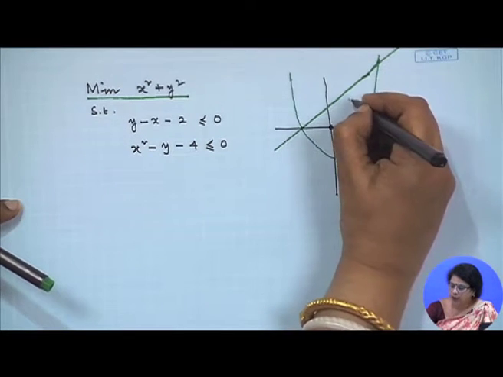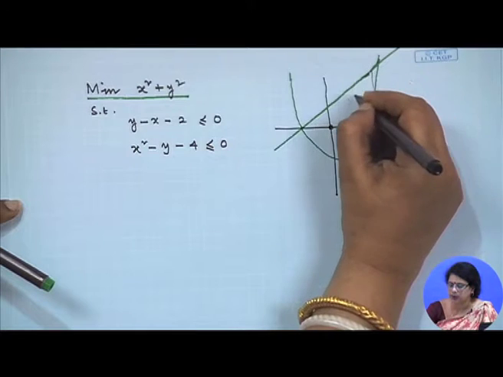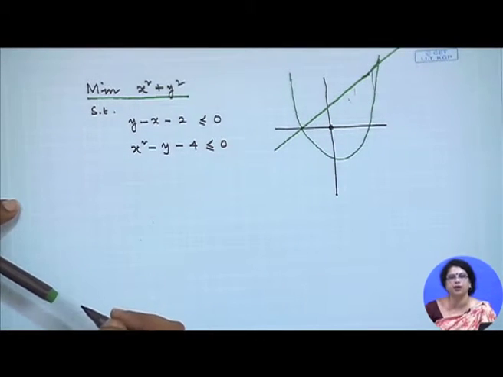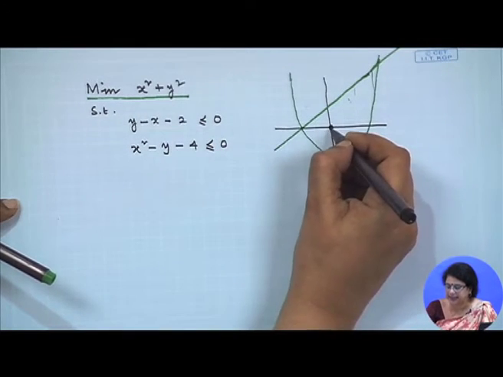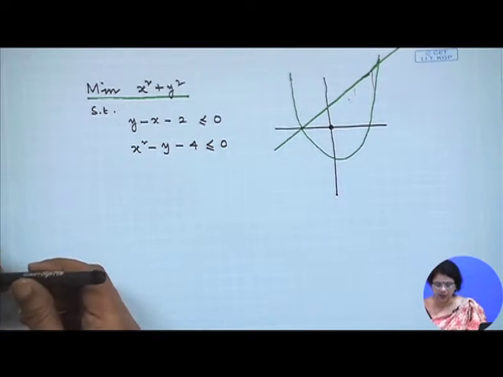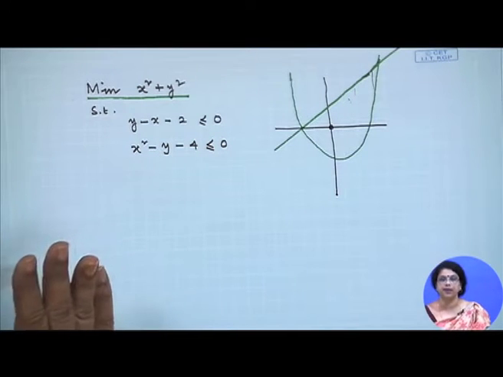That is why the feasible space is this whole region together. And here if you find out the objective functional value, very easily we can say that it is the minimum value of the objective function. But if you ask what is the maximum value of the objective function, then we can say something else.